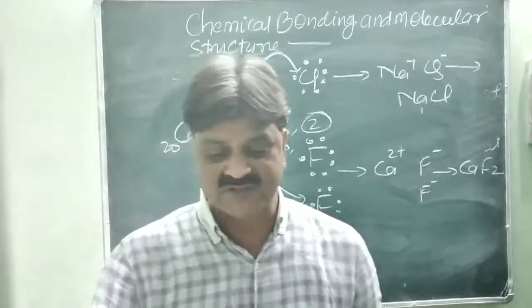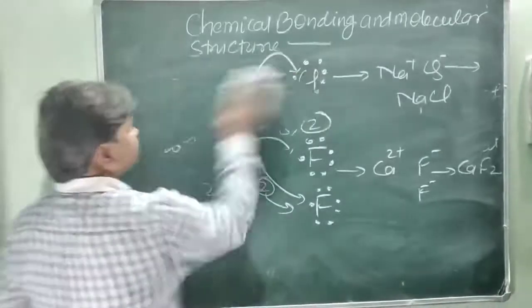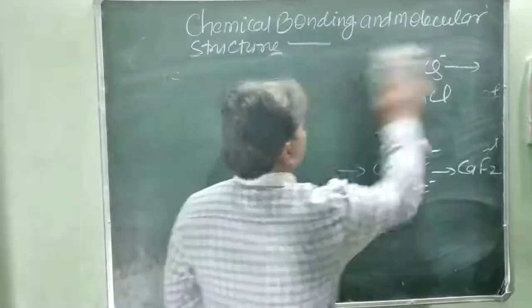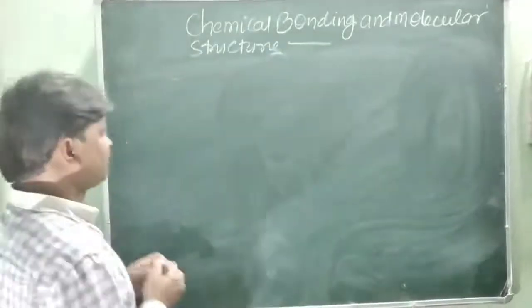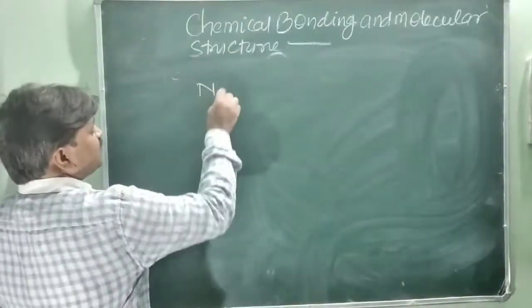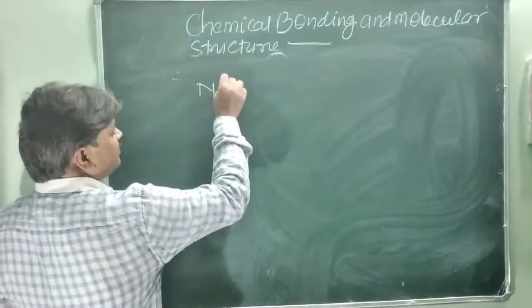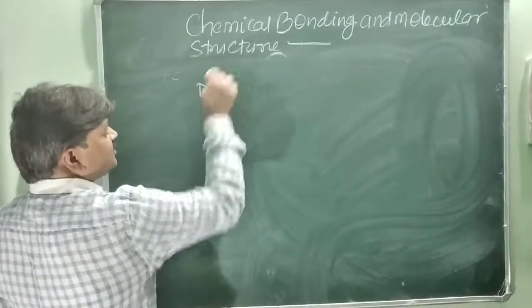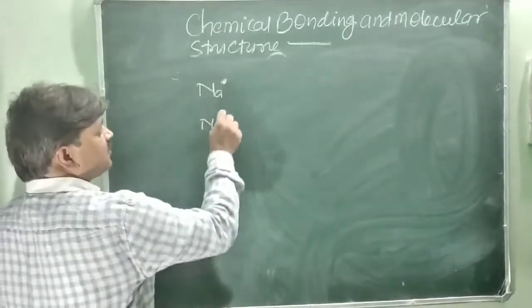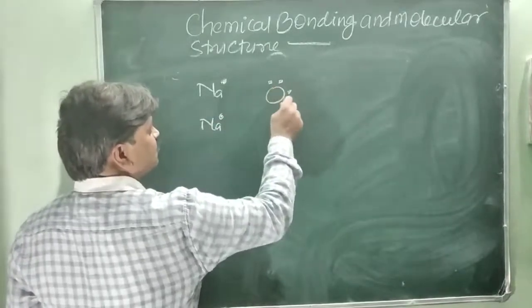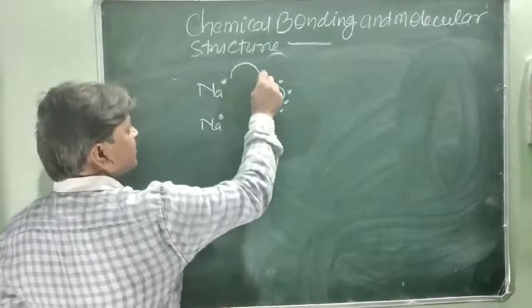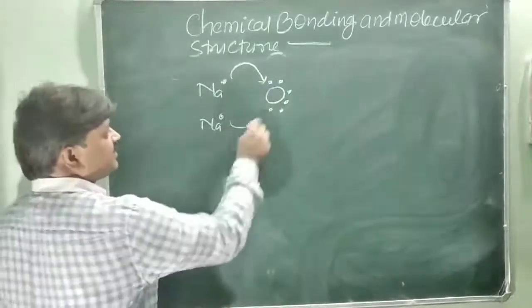Another example you can see is sodium oxide. Sodium, you know, has atomic number 11 and its dot structure shows 1 electron. Another sodium also has 1, and oxygen has 6 electrons in its outermost shell, 2 and 6. So 1 electron is lost from here by one sodium, and another from the other.